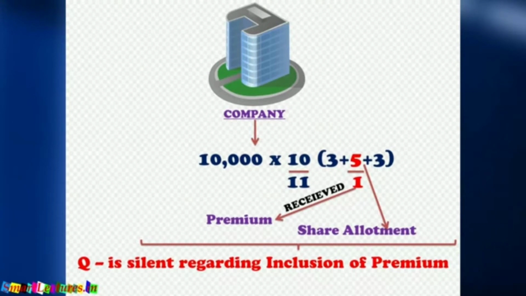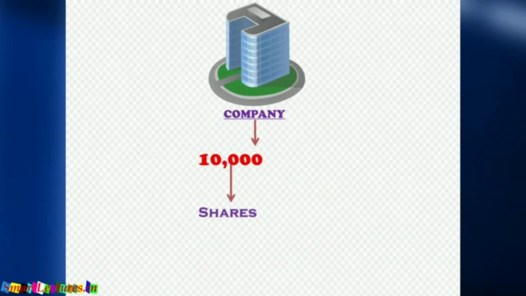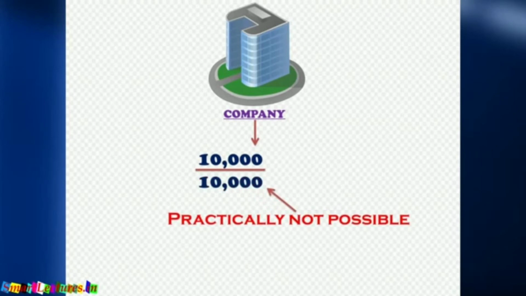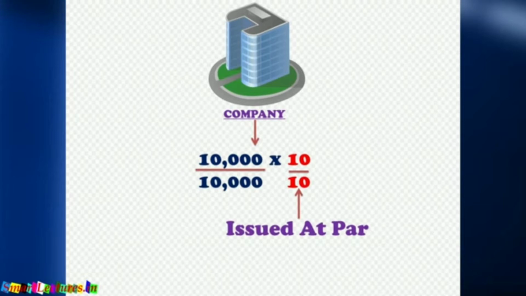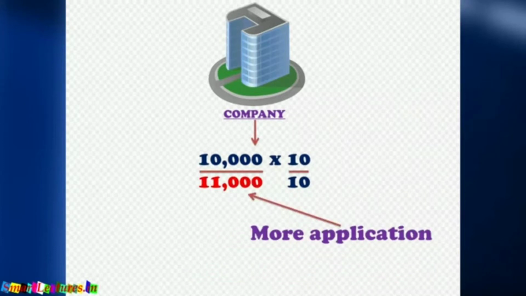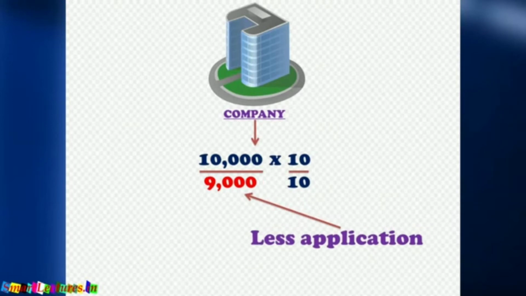In all these questions, we have assumed that the company issues 10,000 shares and receives applications for 10,000 shares. Practically, it is not possible. All the previous questions were on the assumption that subscription was at par, which is practically not possible. We may receive more applications than issued shares, and we may receive fewer applications.